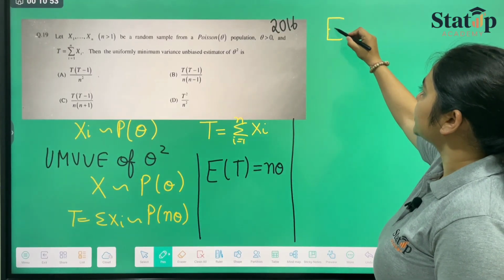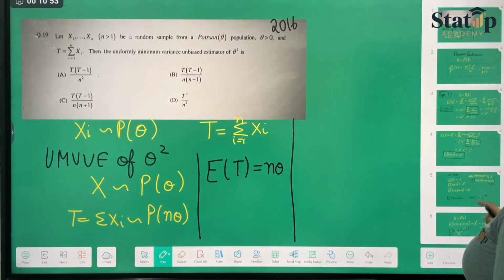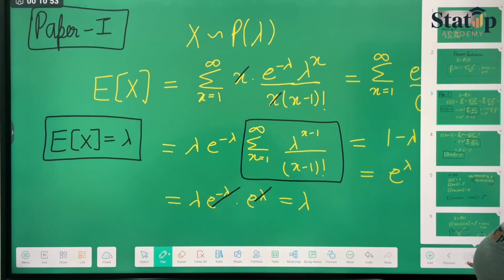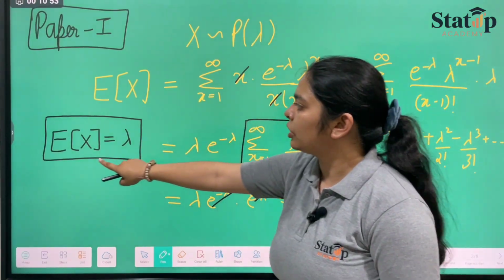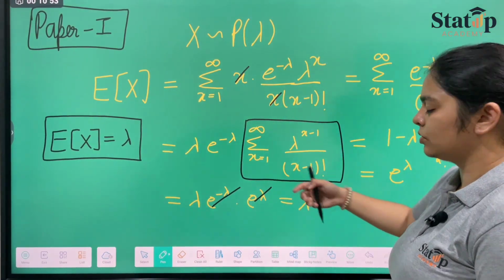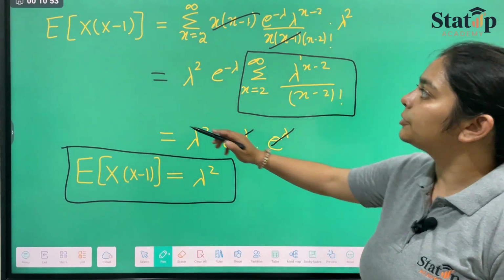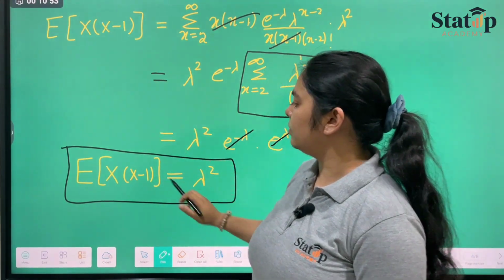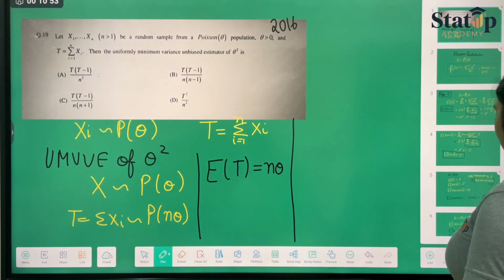We know that if x follows Poisson lambda, then the expectation of x is lambda, and the expectation of x into x minus 1 will be equal to lambda square. Similarly, we will do it for t here.